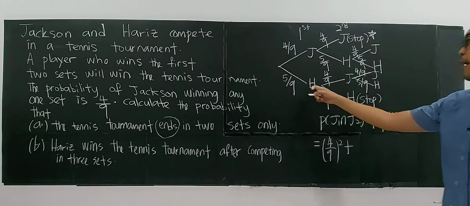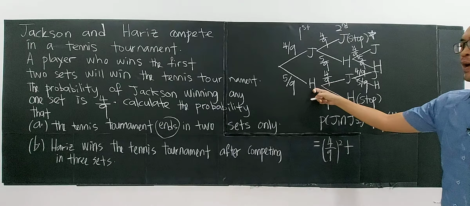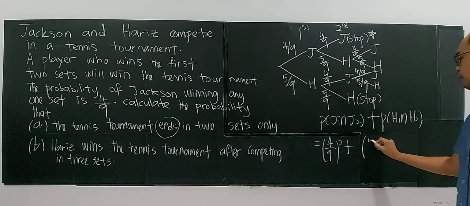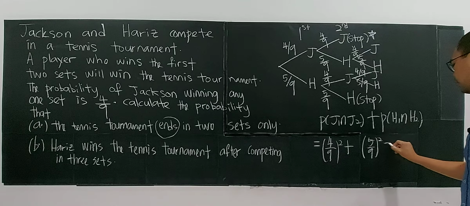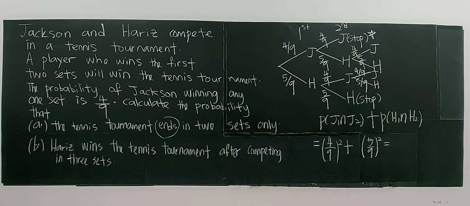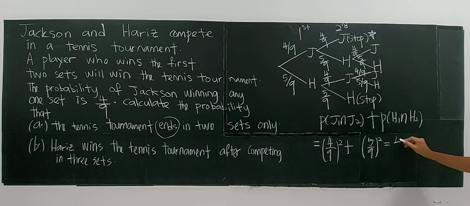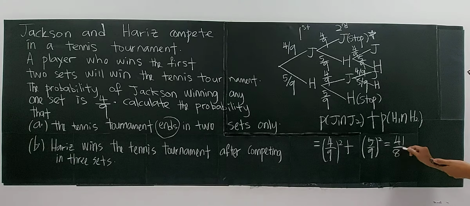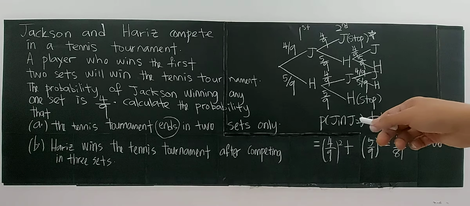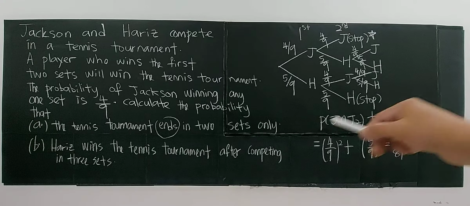Or maybe Harris wins, ending in 2 sets, first set and second set. So that will be 5/9, 5/9, to the power of 2. And you add up, this will be the probability for this problem. It will be 41 over 81. If you want to change to decimal places, you can round off to 3 significant figures, 0.506. This is the way of solving part A.